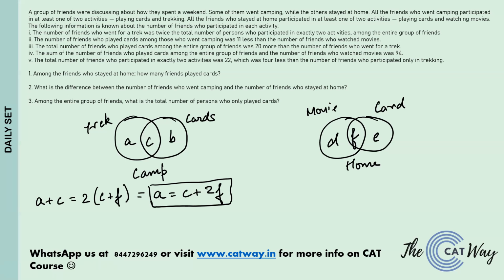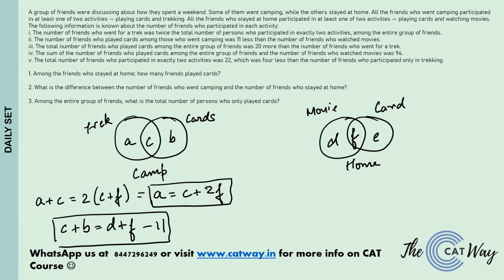Chalo, let's move ahead. The number of friends who played cards among those who went camping was 11 less than the number of friends who watched movies. Played cards is C plus B. This is 11 less than the number of people who watched a movie, so watched a movie is D plus F, minus 11. This is another equation that we have got.